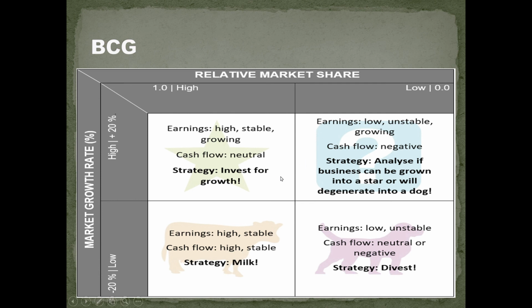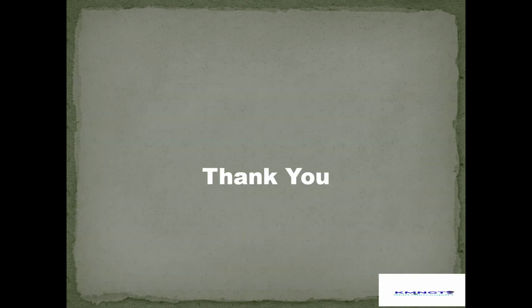Here are some strategies. For a star, invest for growth. For cash cow, the strategy is to generate cash as much as possible. For dog, the strategy is to divest, that is, no investment. For question mark, if the business analysis shows growth into a star, then go for it, or it will degenerate into a dog. Thank you.